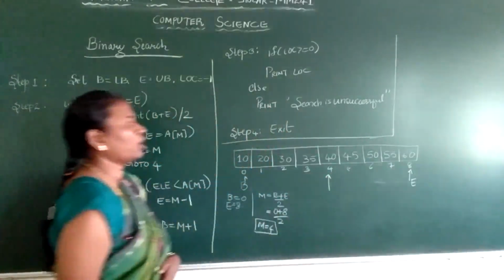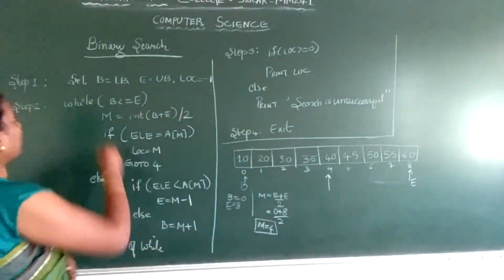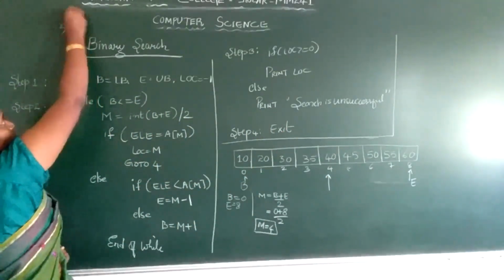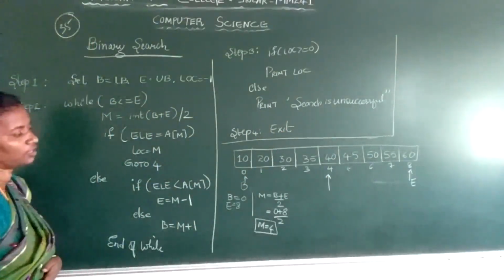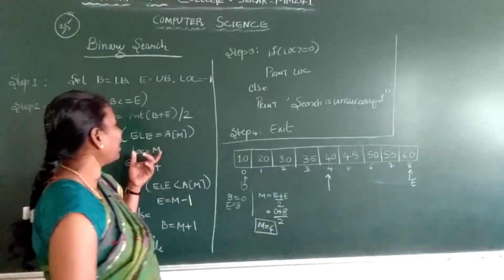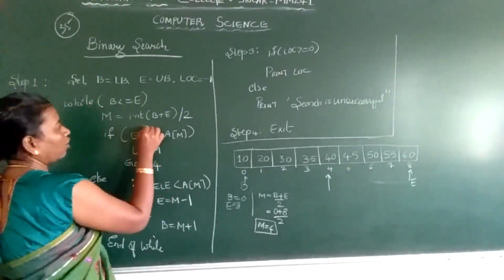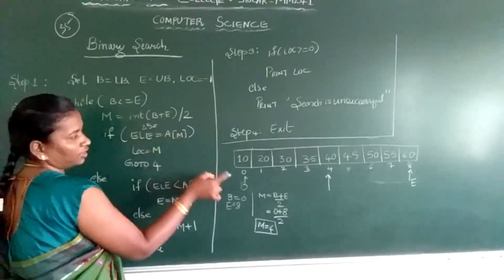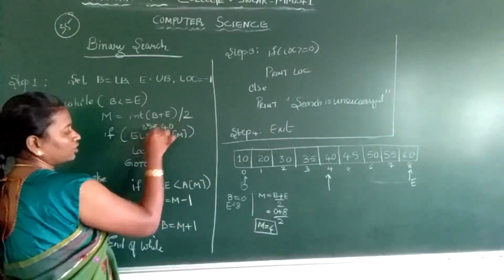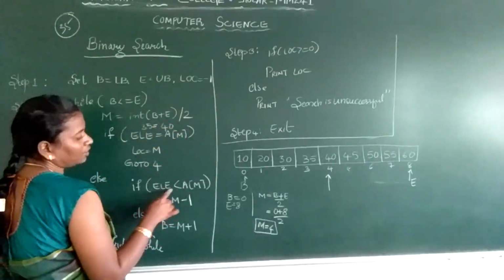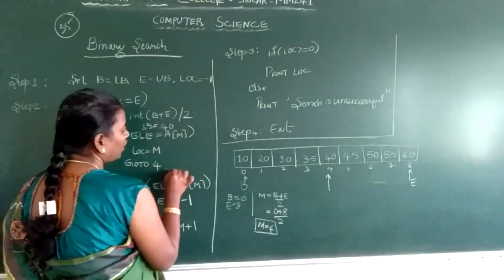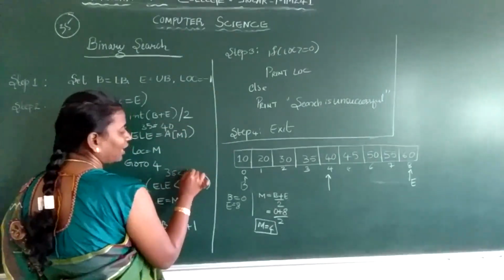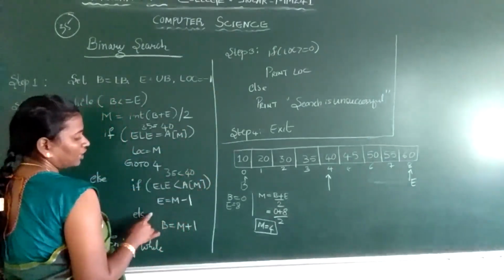Now what is your search item? My search item is 35. I want to search for the element 35. Now we'll compare: 35 is equal to A of mid, that is 40? No, the condition fails. Then is the element less than A of mid? 35 is less than 40. Yes, the condition is satisfied.